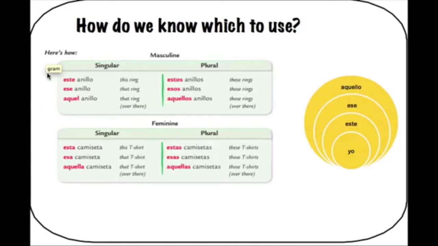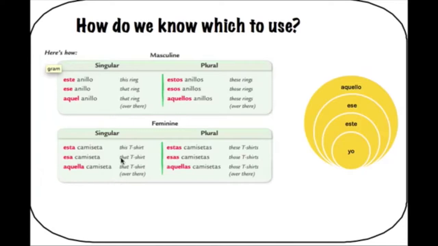So in Spanish, you think about the word that you're talking about. In this case, anillo. If we just want to talk about the position of one ring, we would use this column, the singular column. And then it's, can I touch the ring? Este anillo. Is it a little bit further away? Ese anillo. Or is it all the way across the room? Aquel anillo. If we're talking about more than one ring or more than one anything, we need to use the plural demonstrative adjectives. Estos anillos, esos anillos, aquellos anillos.